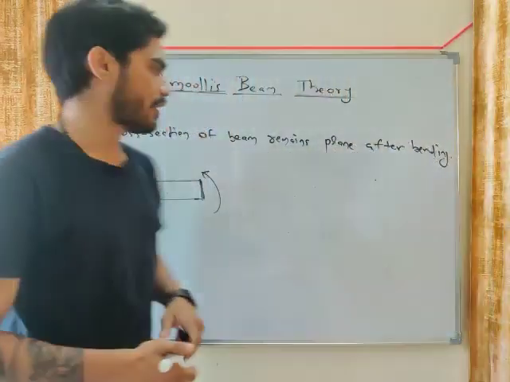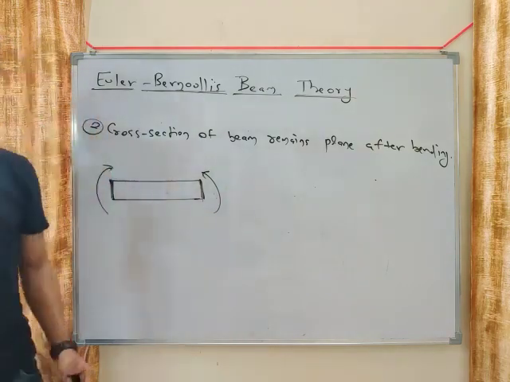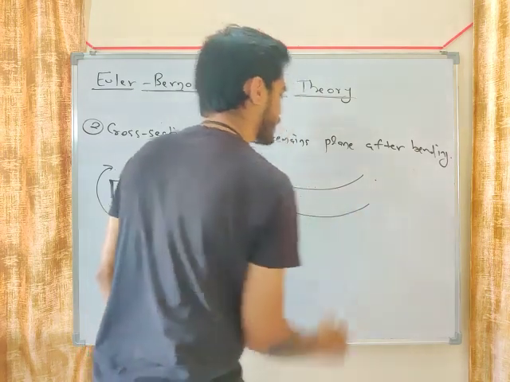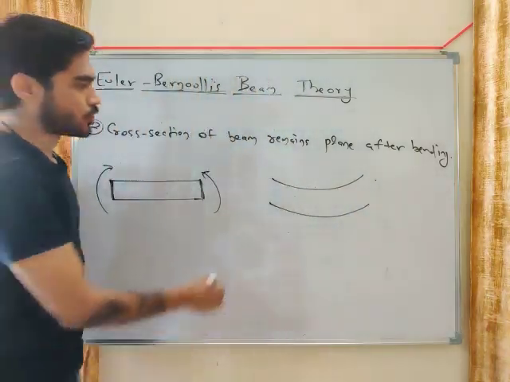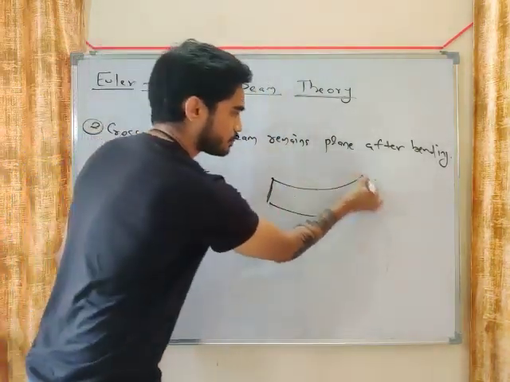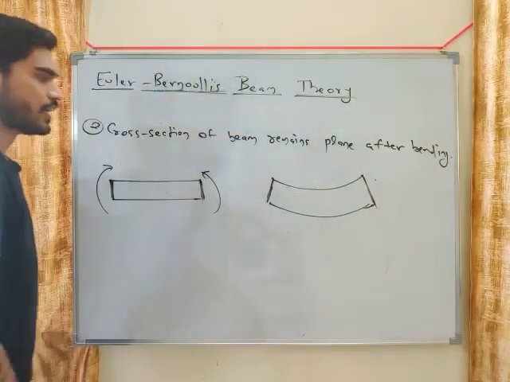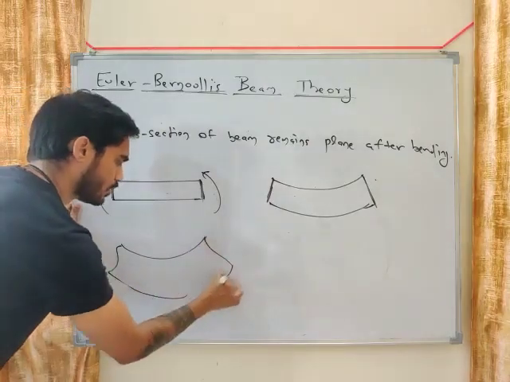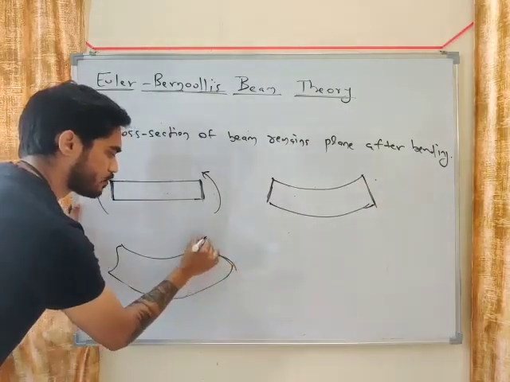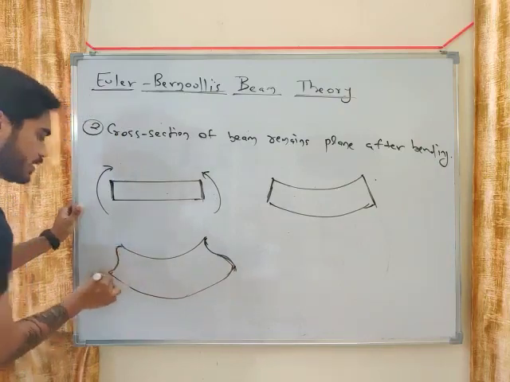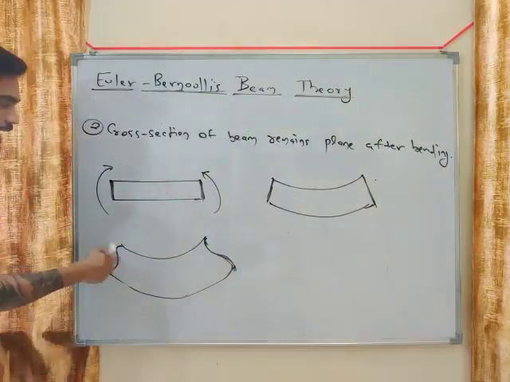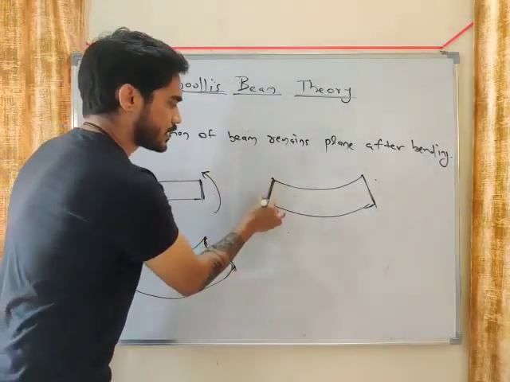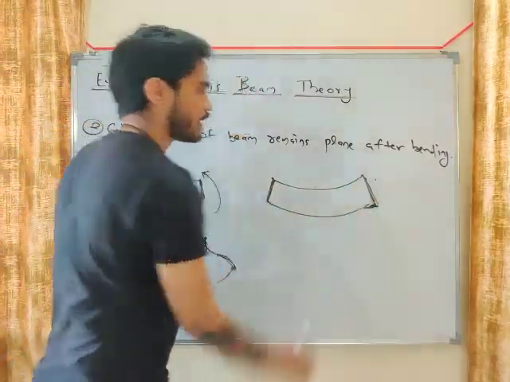After bending, what we are saying is that it should remain plane. So let's say the beam is bent like this. It should remain plane like this. It should not get distorted, my friend. This is a distorted shape. If it happens like this, it is distortion in the cross section. You can see that the cross section is not plane in this case, but in this case the cross section remains plane.